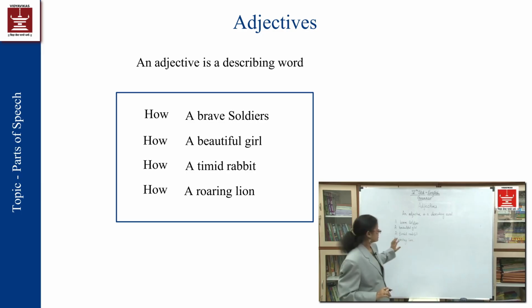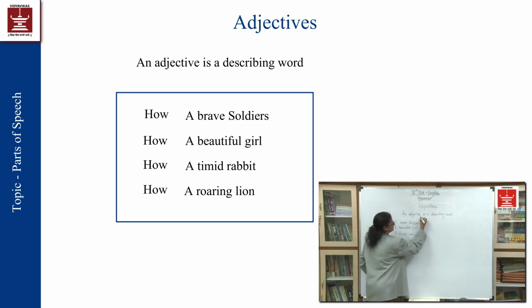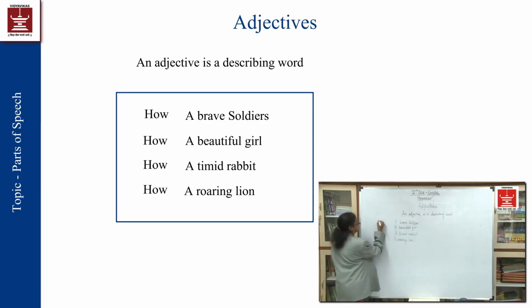Writing in this way, you can see the nouns, but along with each noun, a few words are describing that noun. For example, a brave soldier. Soldier is itself a noun. How is this soldier? He is brave. If you ask the question with how, you will get the answer, and that answer is called an adjective. How is a soldier?